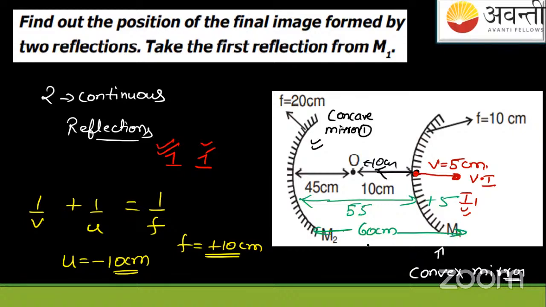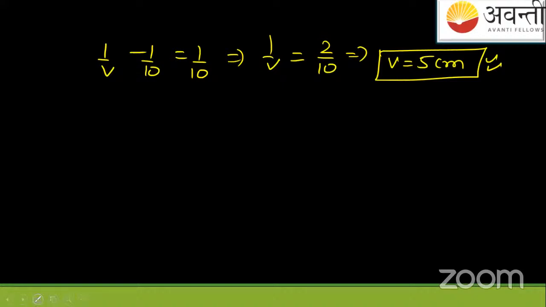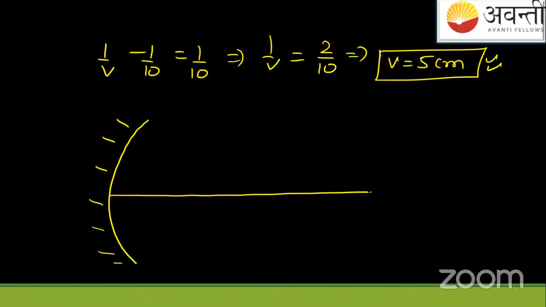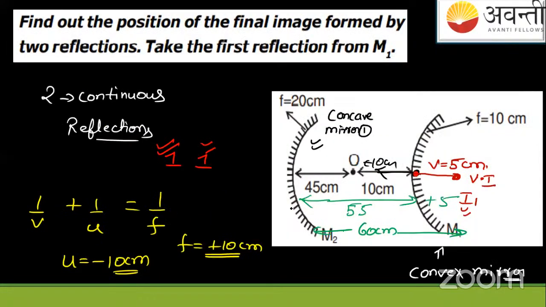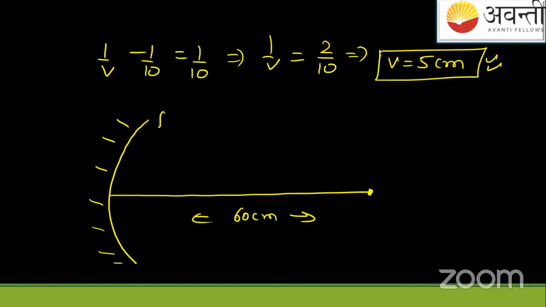Now the question becomes like this: you are having a concave mirror, object is at 60 centimeters completely, and this concave mirror has focus 20 centimeters. Remember one point, for a concave mirror the focus is always what? Positive or negative?